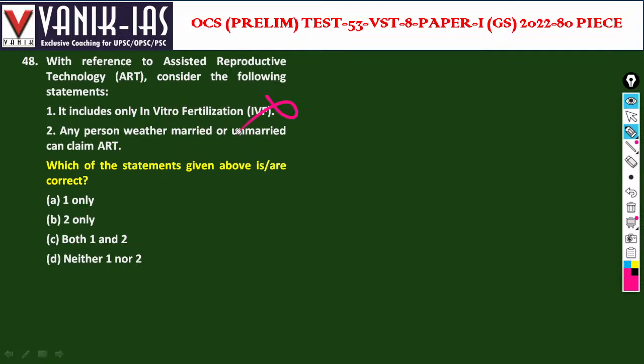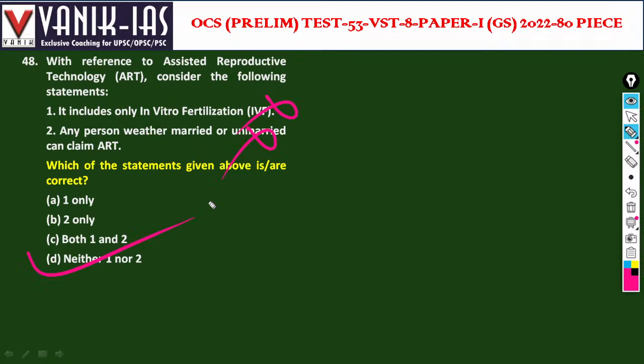Then, persons whether married or unmarried can claim ART. Any person who is married or unmarried can claim ART. That is wrong. The second statement is also wrong. Unmarried people are not allowed. So neither one nor two, both the statements are incorrect.